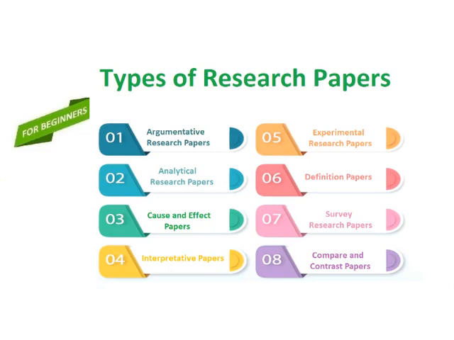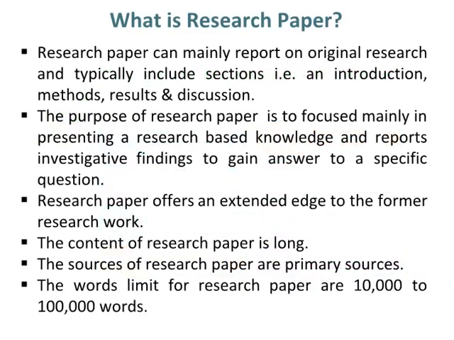How to write the research rationale. Step-by-step guide for beginners. A research paper mainly reports on original research and typically includes sections, i.e. an introduction, methods, results and discussion. The purpose of a research paper is to focus mainly on presenting research-based knowledge and reporting investigative findings to gain an answer to a specific question.